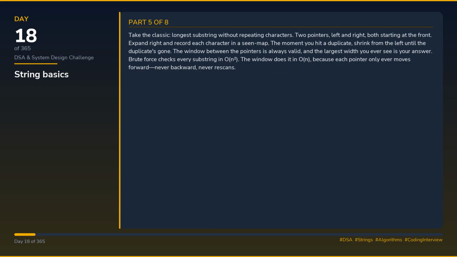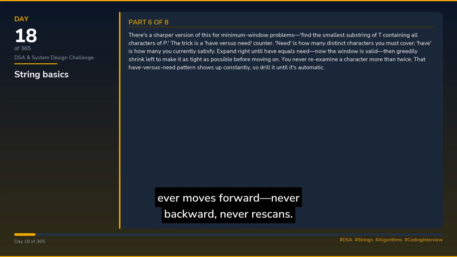One pass, O(n), and it generalizes to a huge family of substring problems. Take the classic, longest substring without repeating characters. Two pointers, left and right, both starting at the front. Expand right and record each character in a seen map. The moment you hit a duplicate, shrink from the left until the duplicate's gone. The window between the pointers is always valid, and the largest width you ever see is your answer. Brute force checks every substring in O(n²). The window does it in O(n), because each pointer only ever moves forward, never backward, never rescans.